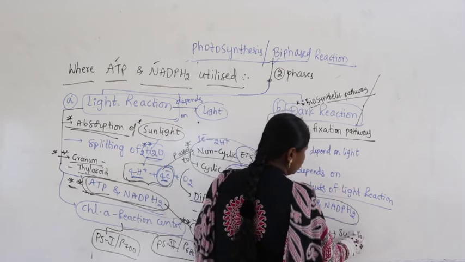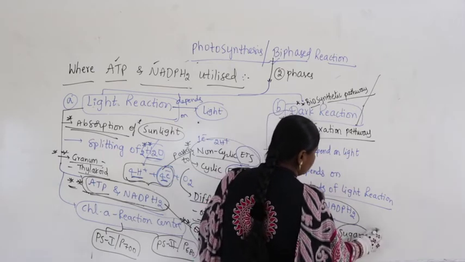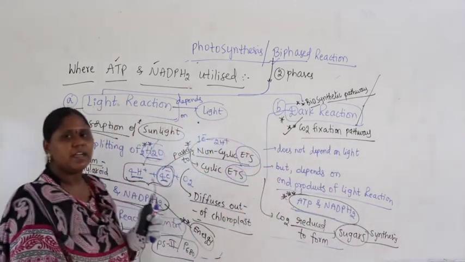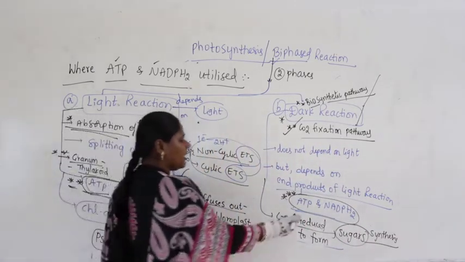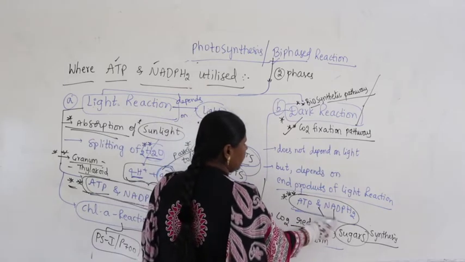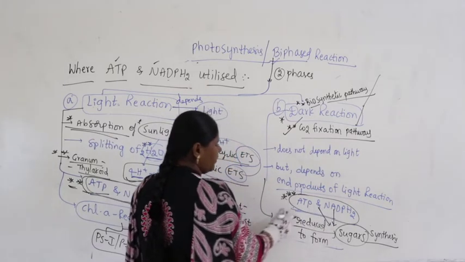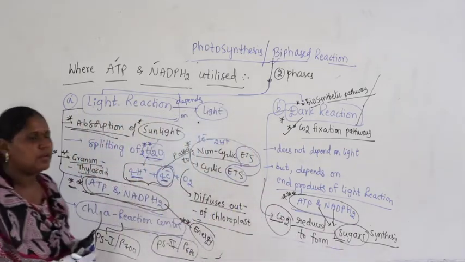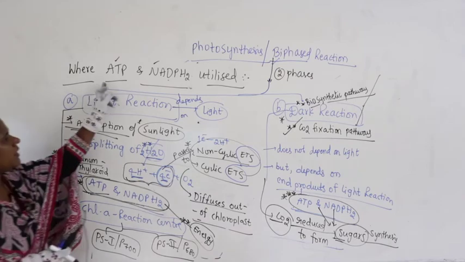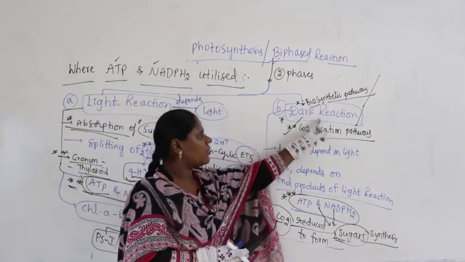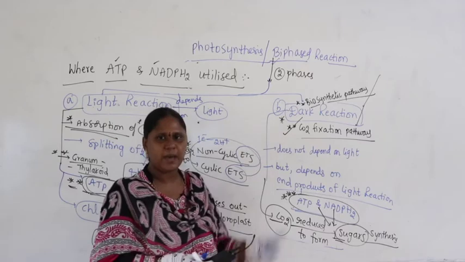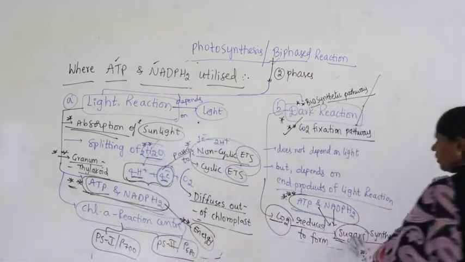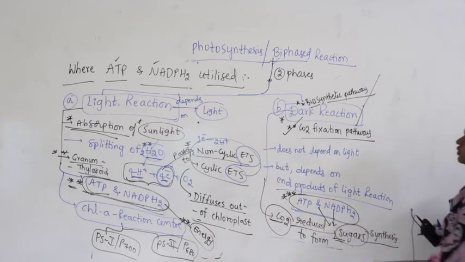what are called sugars. So, there is a sugar synthesis. For the synthesis of sugars, it needs energy. What is the energy? ATP and NADPH2 are utilized for conversion of carbon dioxide into sugars. That is why we say ATP, NADPH2 are utilized in dark reaction. In dark reaction what happens? Carbon dioxide is converted into sugars. Carbon dioxide is reduced to form sugars.